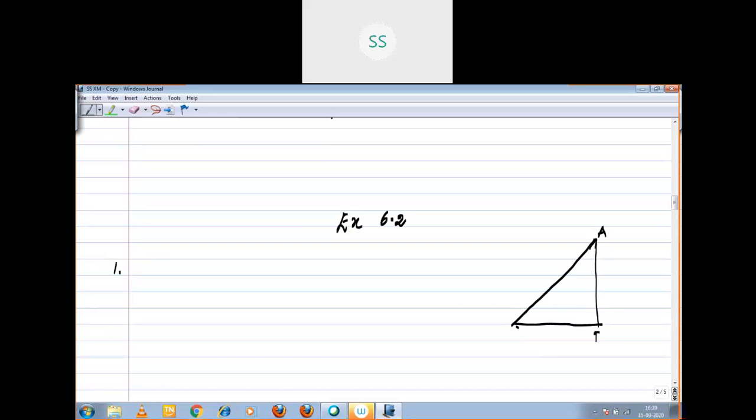Tower, you know, it should be a vertical line. Right, tower. The angle of elevation is what is to be found.